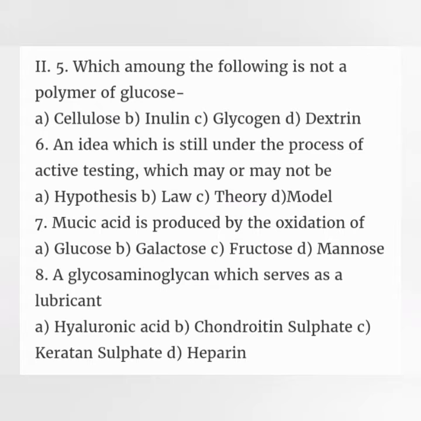6. An idea which is still under the process of active testing, which may or may not be: A. Hypothesis, B. Law, C. Theory, D. Model. 7. Mucic acid is produced by the oxidation of: A. Glucose, B. Galactose, C. Fructose, D. Mannose. 8. A glycosaminoglycan which serves as a lubricant: A. Hyaluronic acid, B. Chondroitin sulphate, C. Keratan sulphate, D. Heparin.